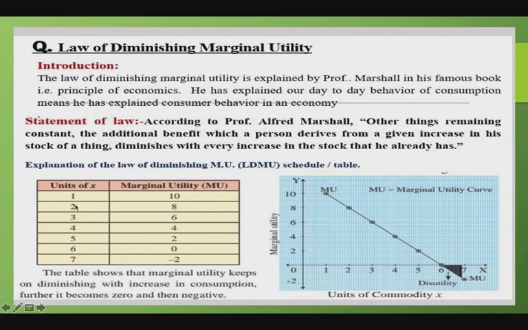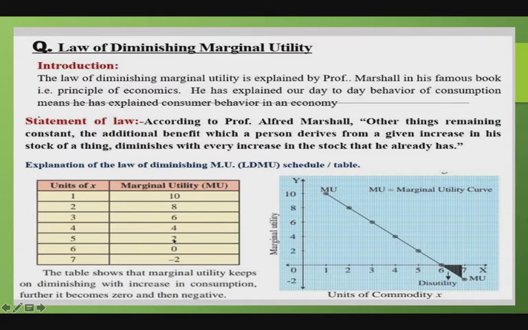From the first unit to the fifth unit, as the consumer consumes one after another unit of a commodity, marginal utility diminishes from 10 utils to 2 utils. The sixth unit of commodity X does not give him any additional satisfaction because its marginal utility is 0.